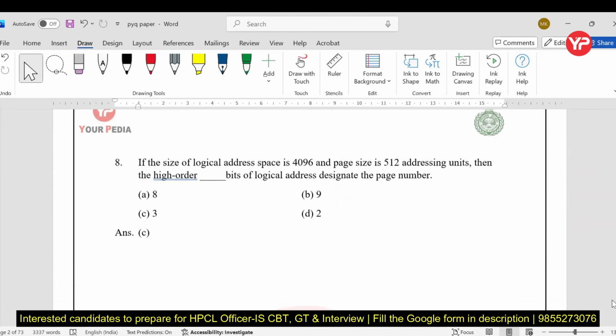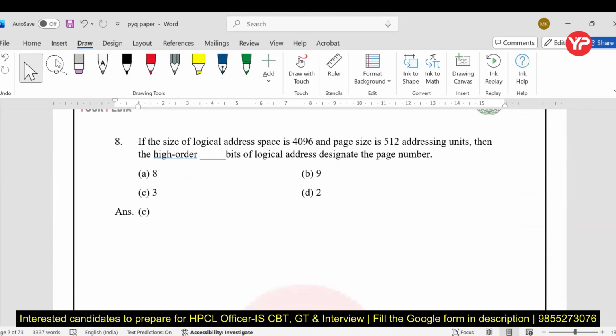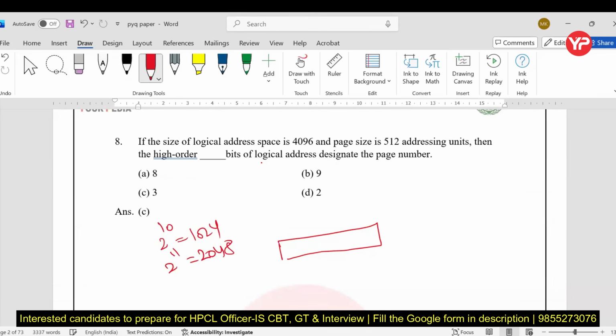Next, let's talk about a very simple problem. So here you can see the size of the logical address space is 4096. How can you say the total number of bits? If I talk about 2 power 10, which is 1024, 2 power 11 is 2048, 2 power 12 is 4096. So here the logical address space is of 12 bits.